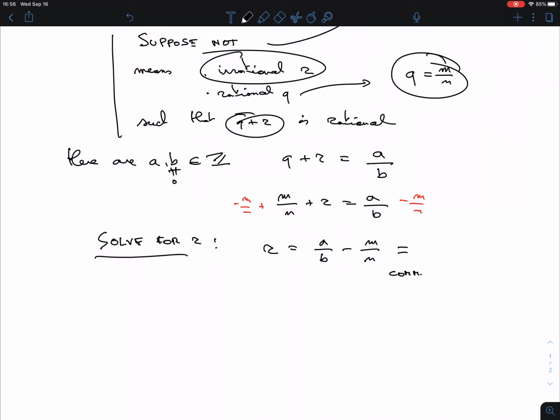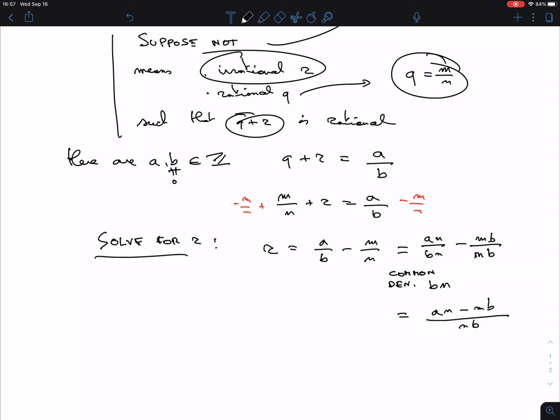I'm not looking for the least common denominator, just a common denominator. That would be b times n, right? So I multiply top and bottom with n here, and the second one, top and bottom with b. Now I have the same common denominator, so this is an minus mb over nb, or bn, doesn't matter.